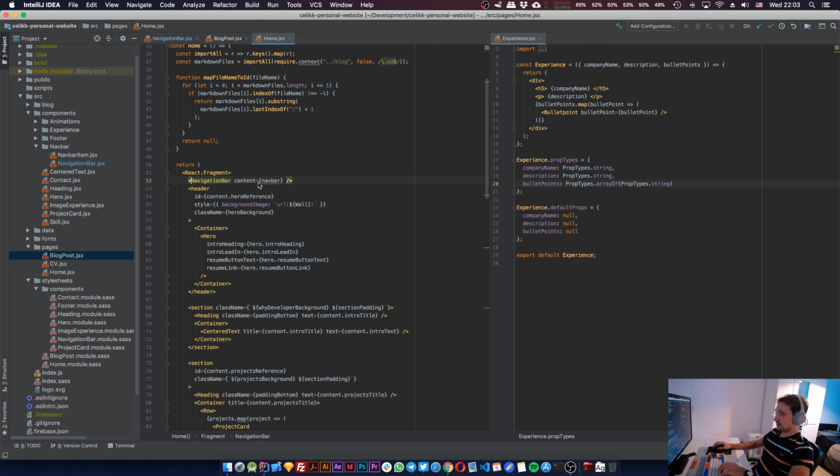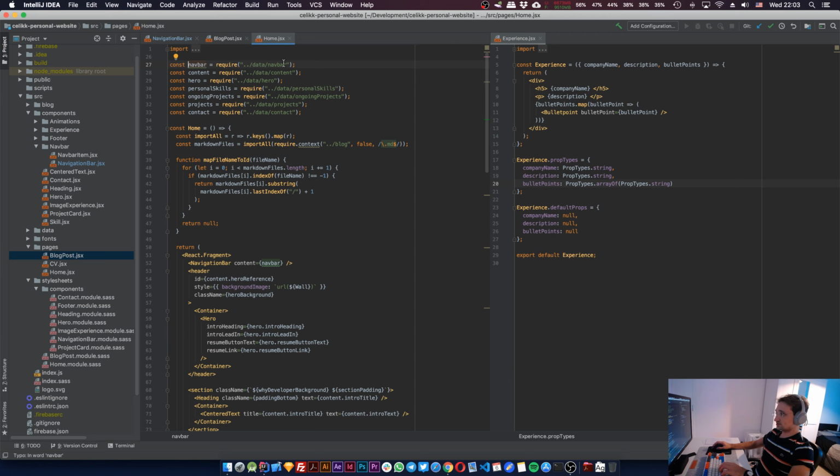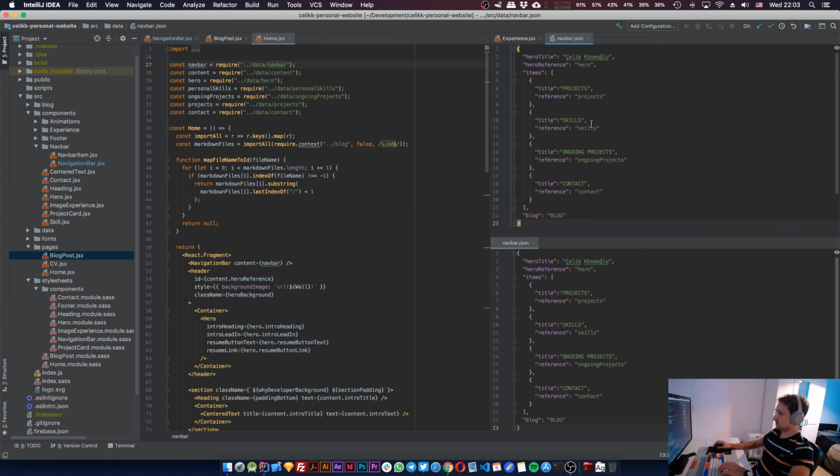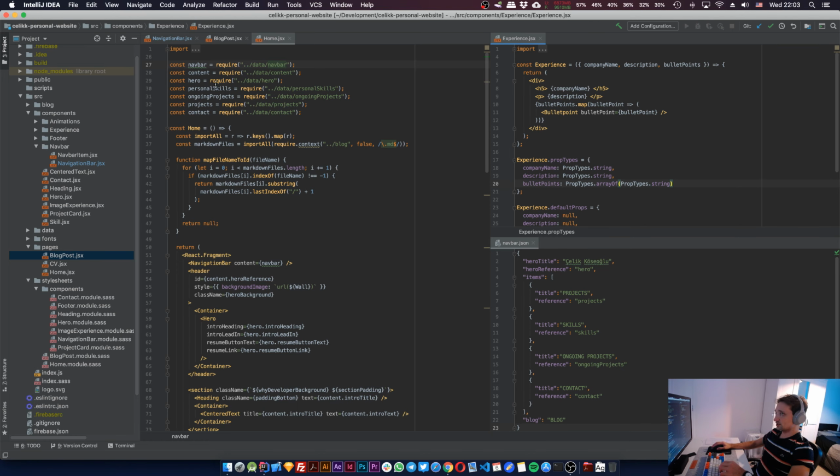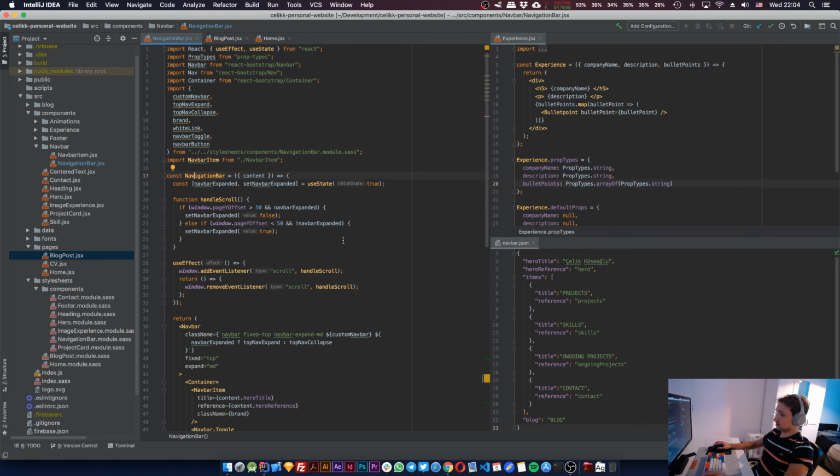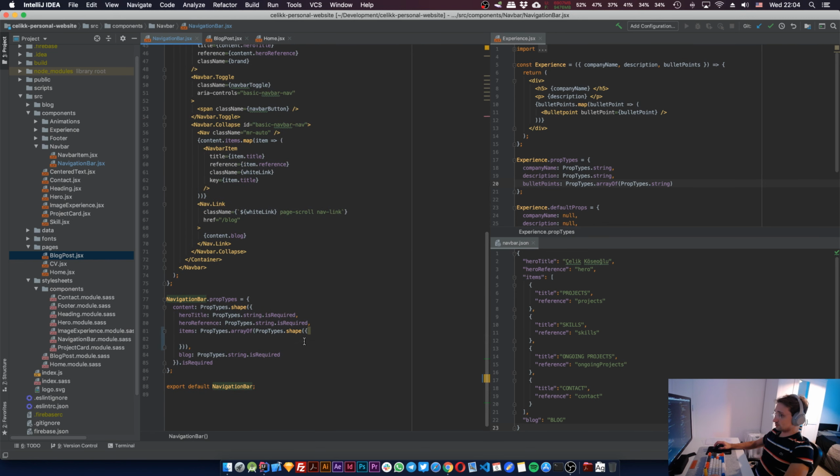Yes. And this navbar is a JSON file. So if you go to that JSON file, and let's put these side by side again, let me split this horizontally, close this in here, go back to navigation bar. So this shape in here, what does it have? So it just has two little tiny strings. All right, that's easy enough to do.